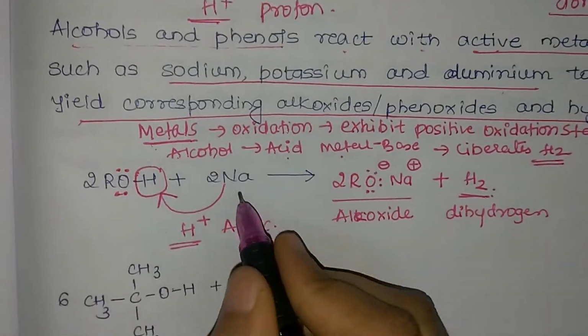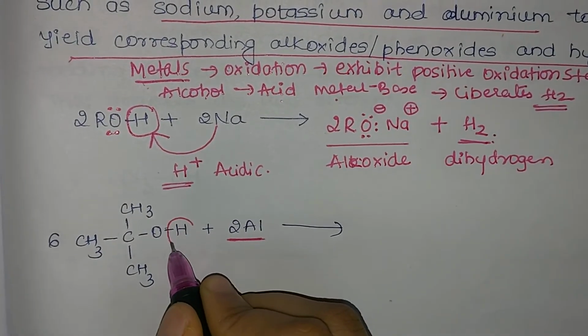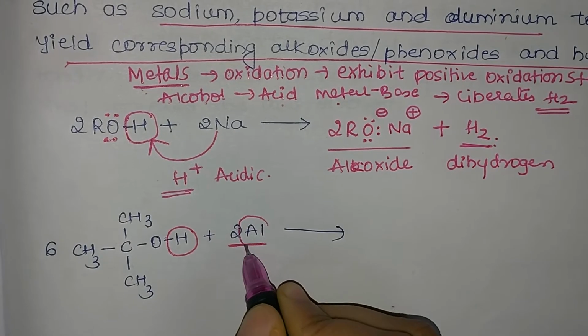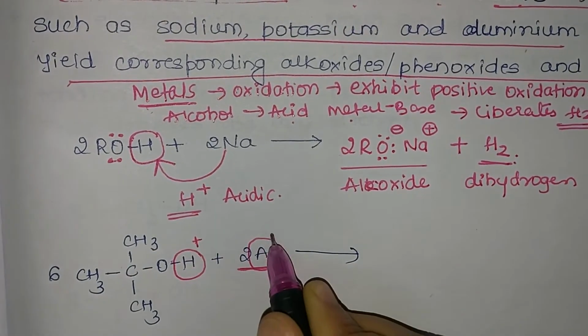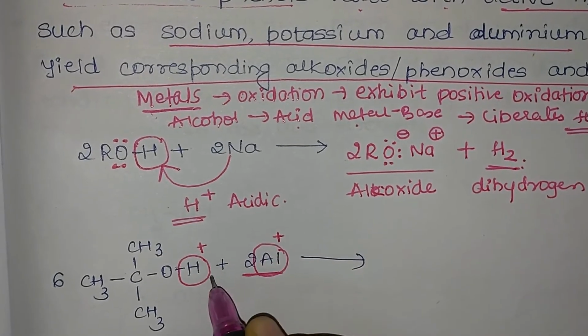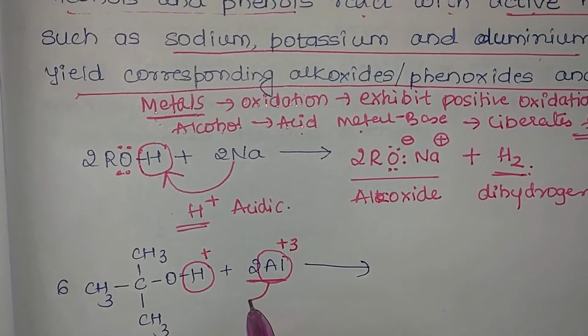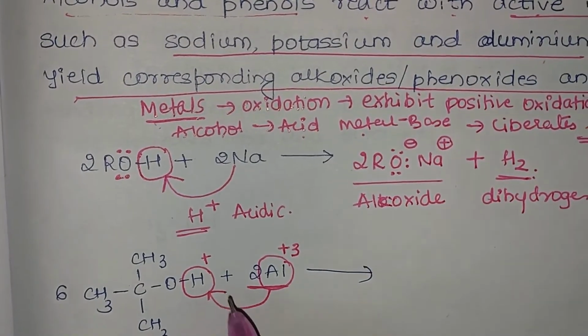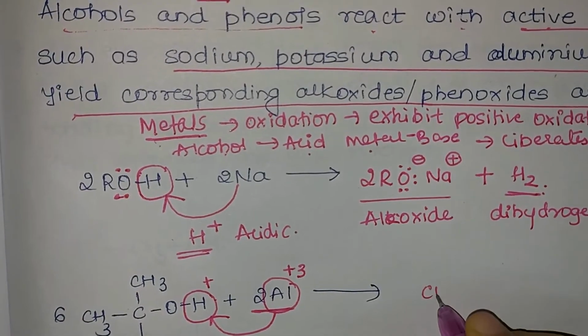Then let us consider another reaction here. We have taken tertiary butyl alcohol and aluminium metal. Whenever aluminium reacts, H is removed and aluminium is substituted in the place of hydrogen. Aluminium exhibits a positive oxidation state, that is +3. Aluminium goes to the place of hydrogen and hydrogen is removed, also in the form of dihydrogen.